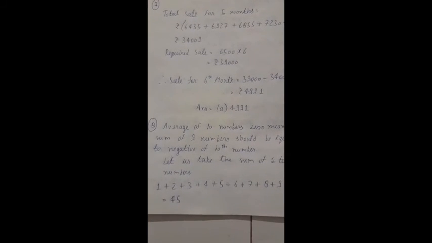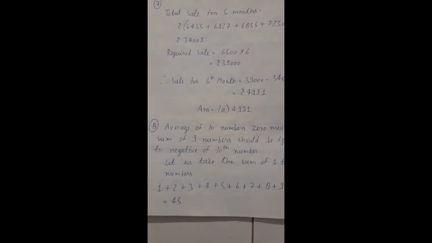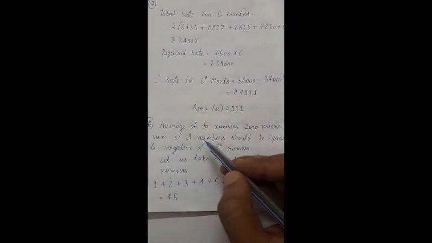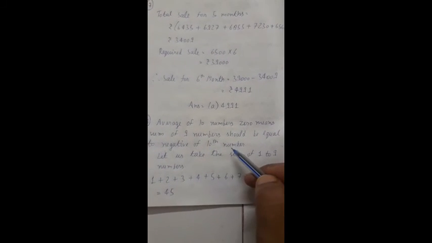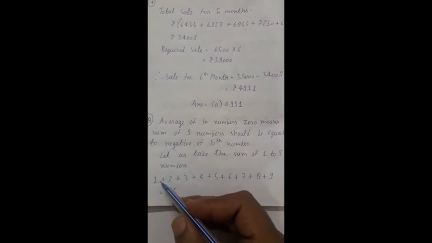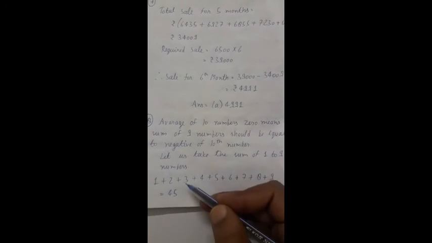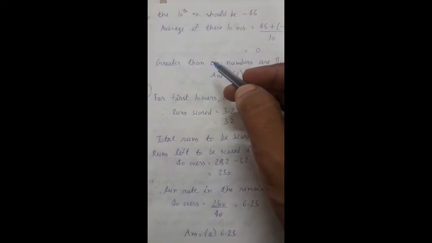Then see 8th question. Average of 10 numbers is 0. At most how many numbers may be greater than 0? So average of 10 numbers 0 means sum of 9 numbers should be equal to negative of 10th number. So let us take the sum of 1 to 9 numbers. We will add all the numbers from 1 to 9. We will get 45. So the 10th number should be minus 45.